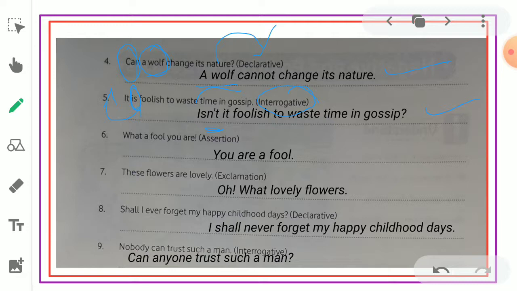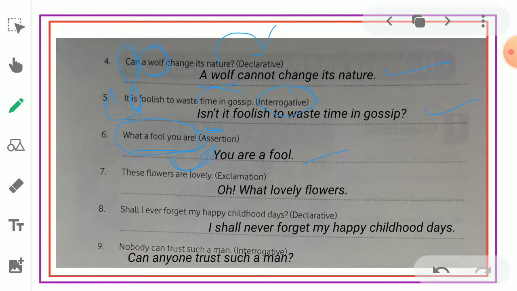Next, what a fool you are. It is given in exclamation. We have to convert it into assertion. Assertion is nothing but a statement. What a fool you are. A sudden feeling is turned to a statement. You are a fool. So it is given in a positive statement.